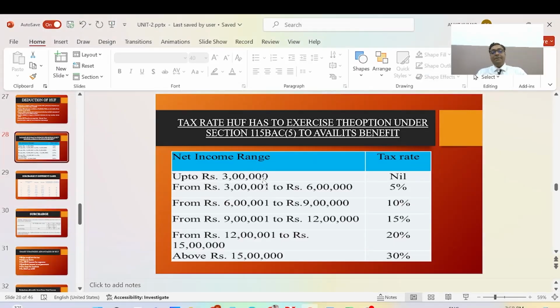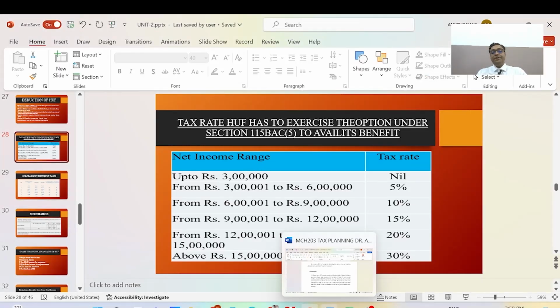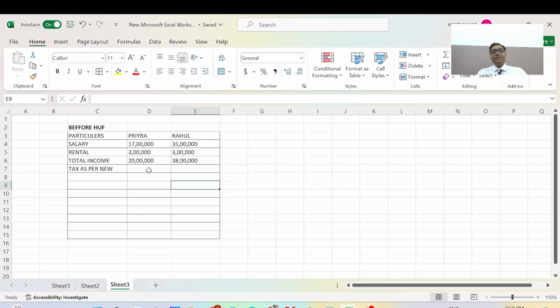After that, the calculation for Priya is 2,85,000. It will be at 5 percent, 10 percent and 25 percent as per the income slab.